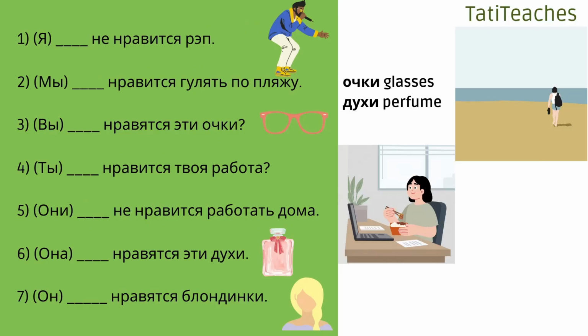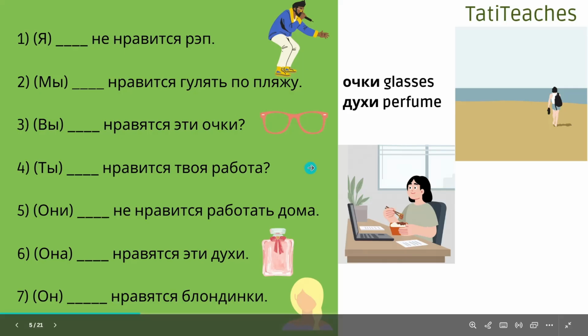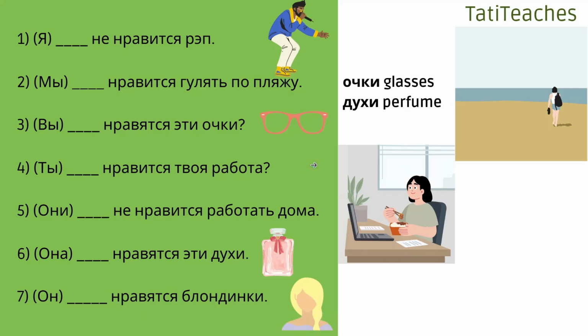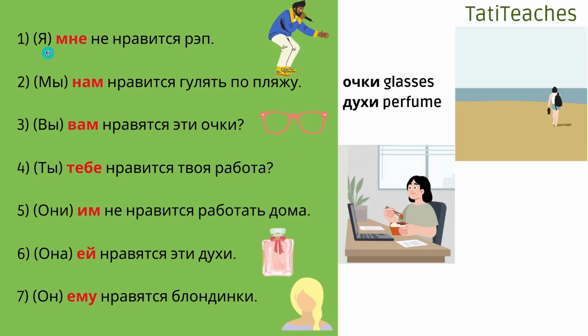And so let's do an exercise with the verb нравится and personal pronouns. Pause the video and practice putting those pronouns into dative. And I'm moving forward and checking everything. 1. Мне не нравится рэп. 2. Нам нравится гулять по пляжу. 3. Вам нравятся эти очки? 4. Тебе нравится твоя работа? 5. Им не нравится работать дома. 6.